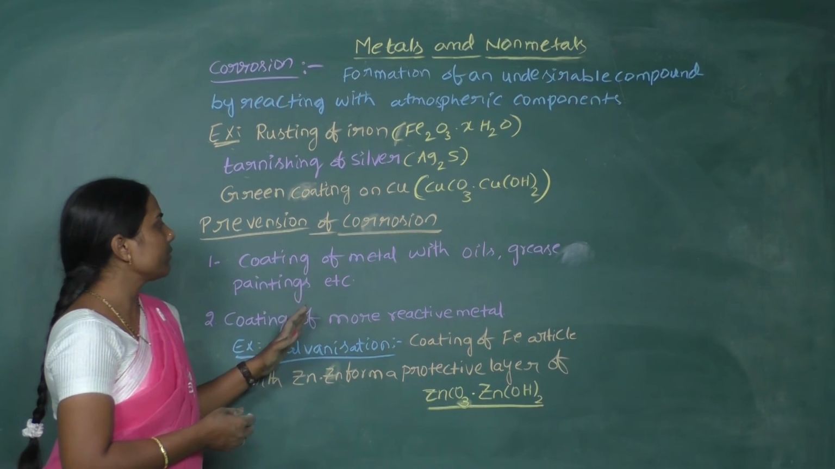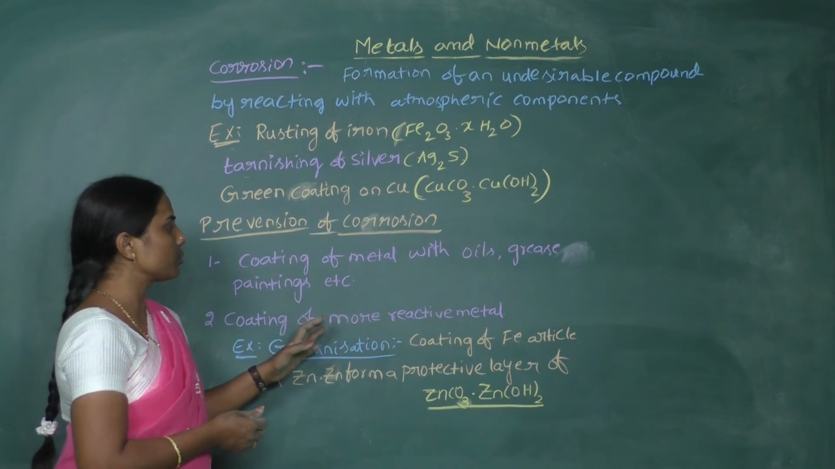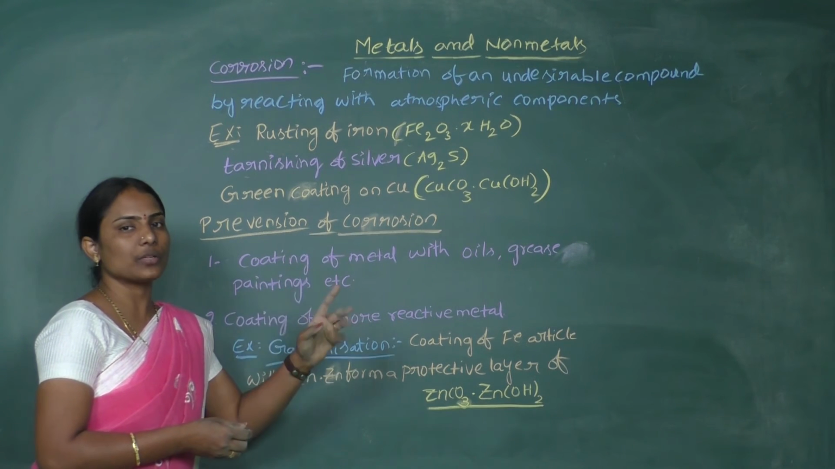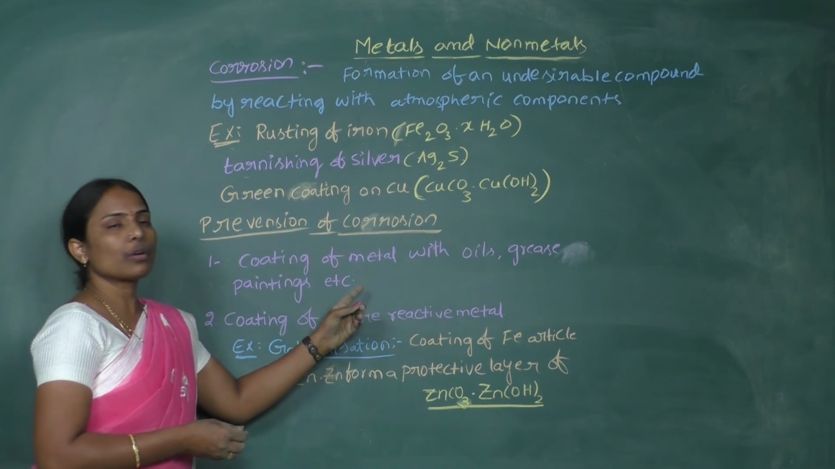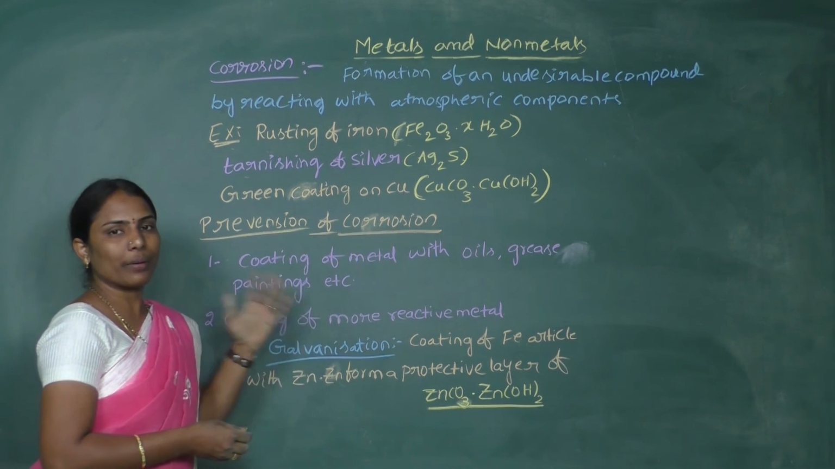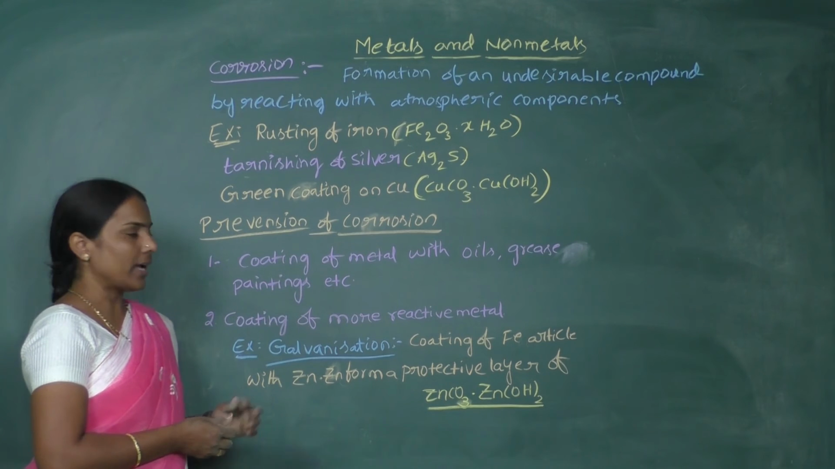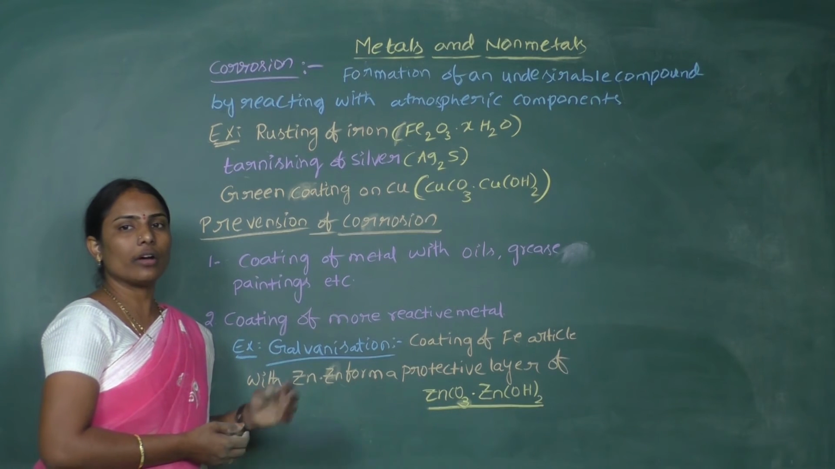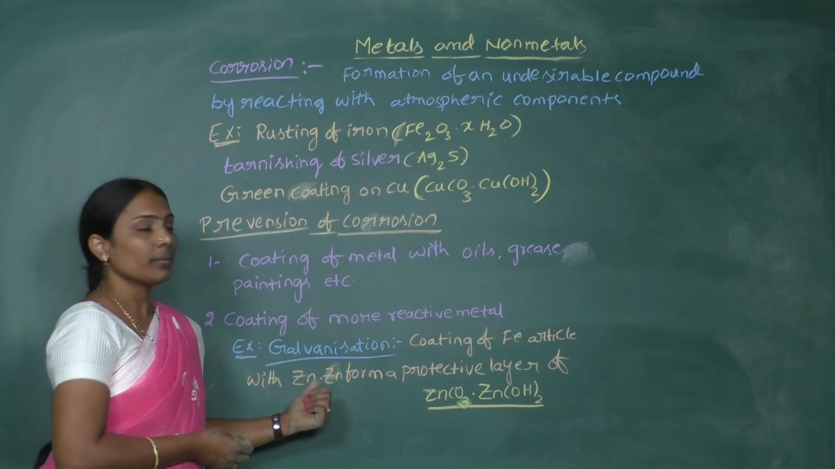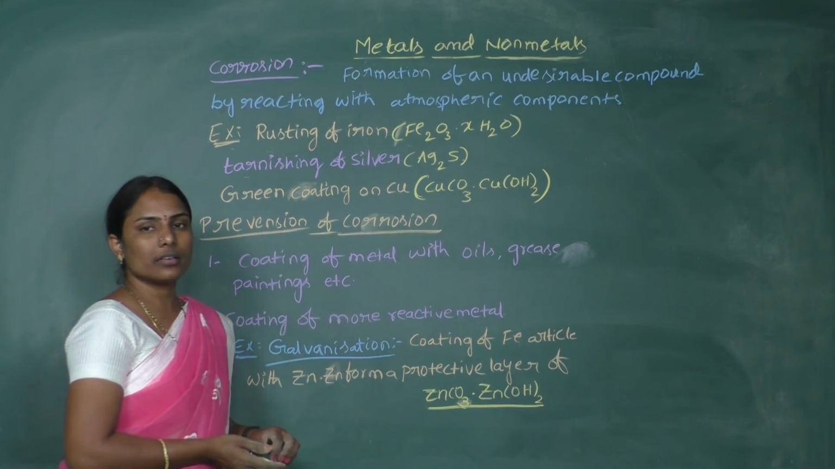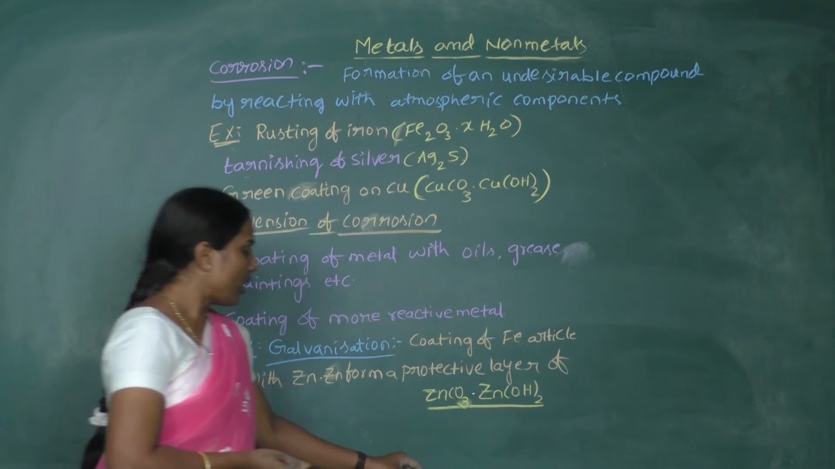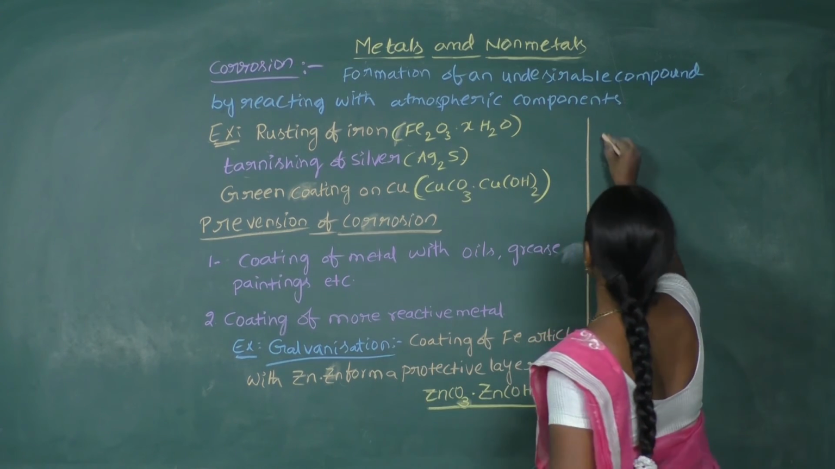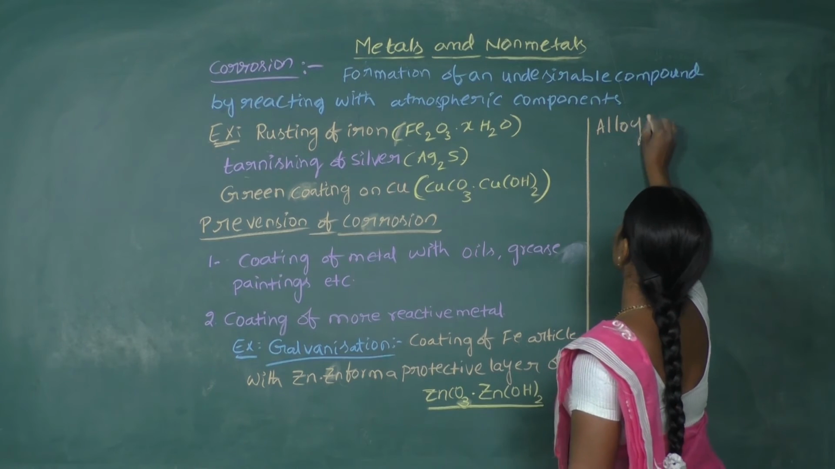So if we see how to prevent corrosion, prevention of corrosion is very simple: just avoid the contact of the given metal with atmospheric components. For that, either coat the metal with oils, grease or painting substances, or else there is one more method, galvanization. Galvanization is simply coating of the given article with zinc, because zinc forms the protective layer over the article. Now after this, finally let us discuss a few substances which are alloys.